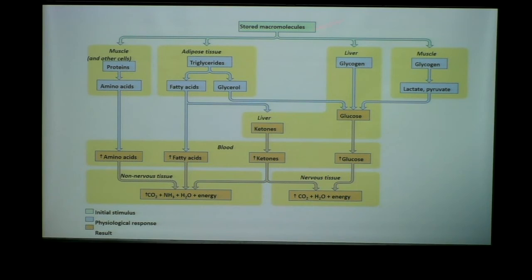But our main source of energy should be glucose and is glucose, right? It comes from the liver or from our muscles where it's being stored as glycogen. It can be broken down into glucose. There are two ways to break it down. If we have oxygen, that goes to pyruvate, right? This goes way back to that first unit, that first exam, right? We can break this down to pyruvate and then send it off to the ETC. Or if there's no oxygen, we can make lactate. And that's kind of why we get that burn in our muscles when we're working out for a long time, right? That lactate. So that makes glucose, and then glucose is, we